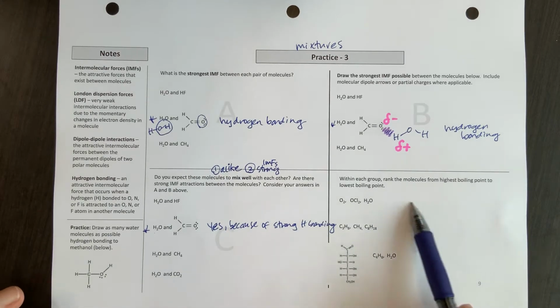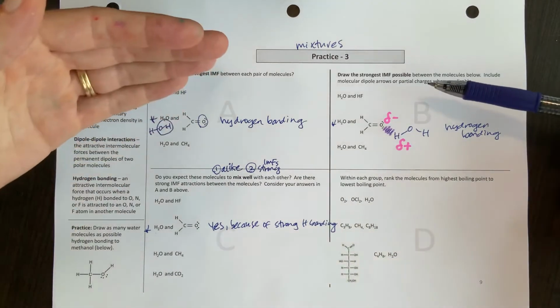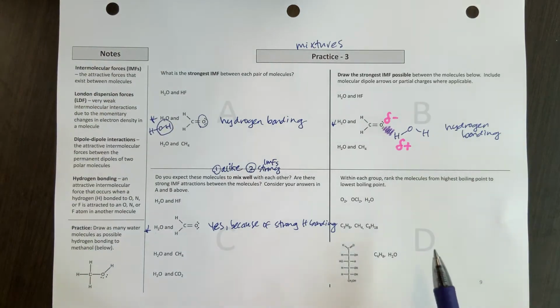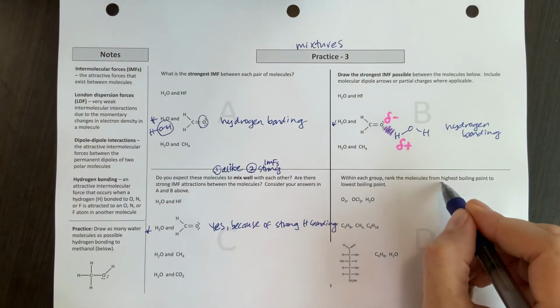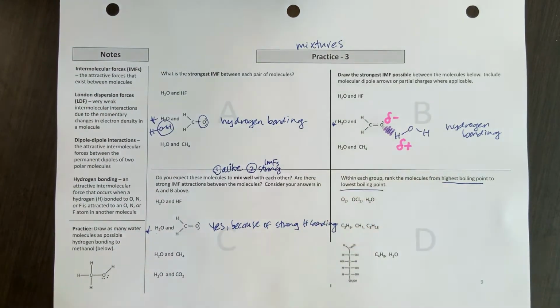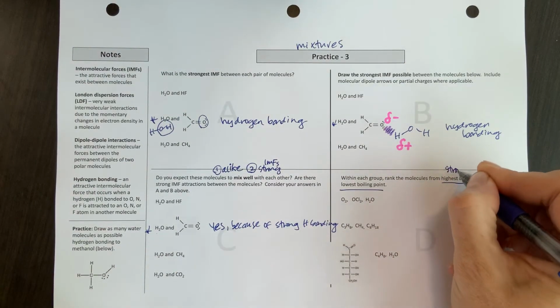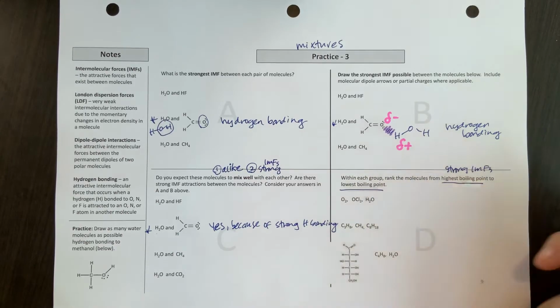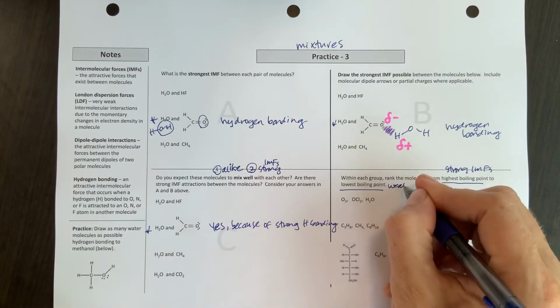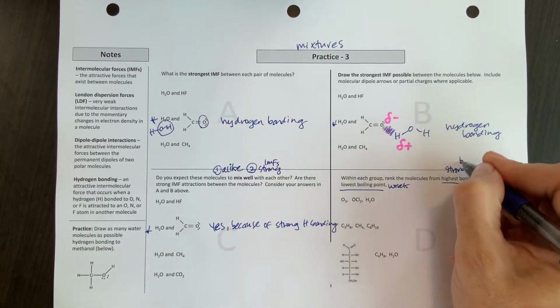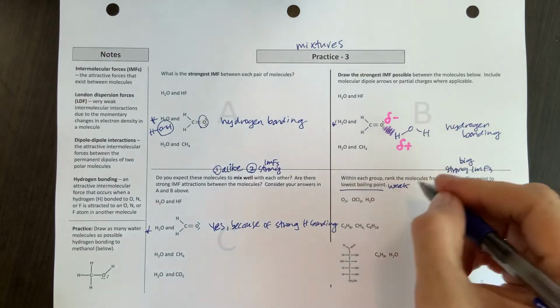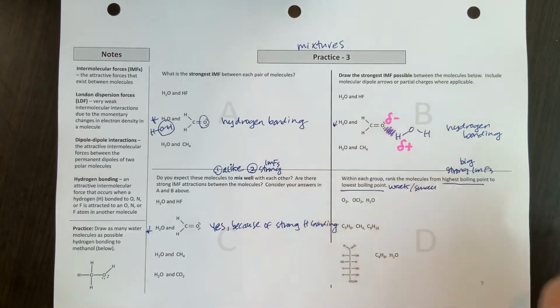Final quadrant, remember D is going to be probably the hardest quadrant. We go from easy to hard. So final quadrant, rank the molecules from high boiling point to low boiling point. So high boiling point, remember, is going to be strong IMFs. Low boiling point is going to be weaker, or big molecules down to small molecules.